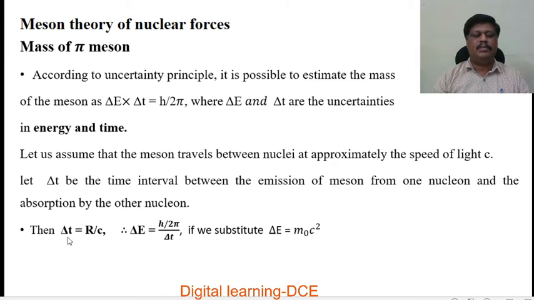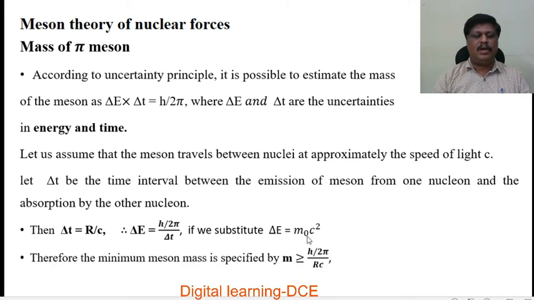That means time required is equal to distance travelled over velocity. Here the distance travelled is R, that is the range of the meson, and c is the velocity of light, and delta T is the uncertainty in time. We know that according to the uncertainty principle, delta E into delta T is equal to h by 2 pi. So delta E is equal to h by 2 pi over delta T, and we substitute for delta E as m naught c square.